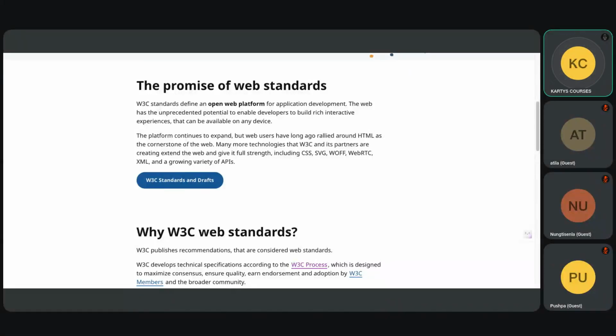Google has paid millions of dollars. Facebook has paid millions of dollars. There are a lot of companies who have paid millions of dollars in penalty to W3C. Why? Because they haven't followed certain guidelines, rules and regulations. So you find out what it is if you want to know more about it. Go ahead and find out the web compliance issues with Facebook. Just type that, you will get the articles.